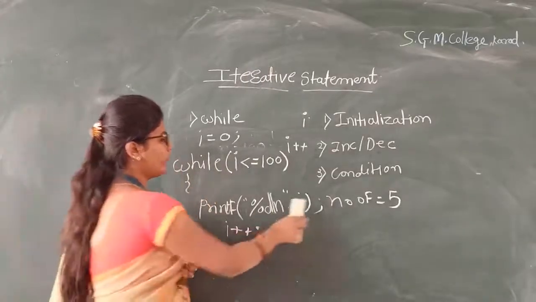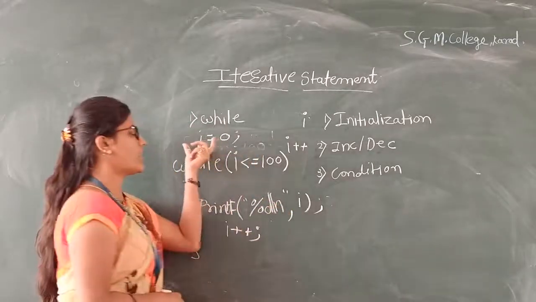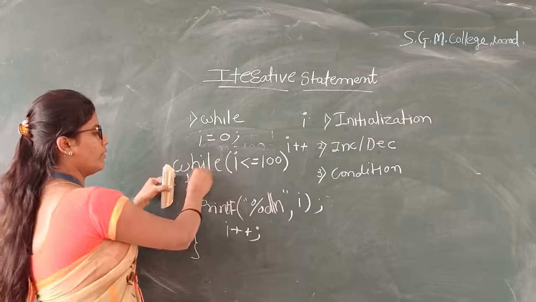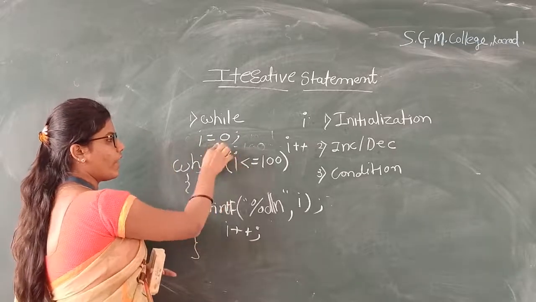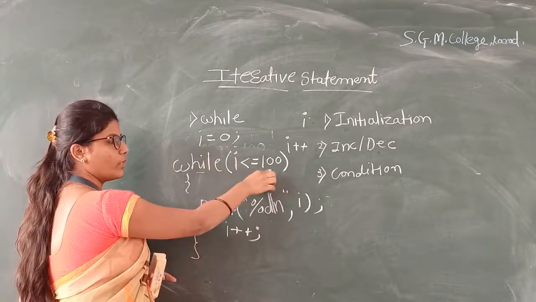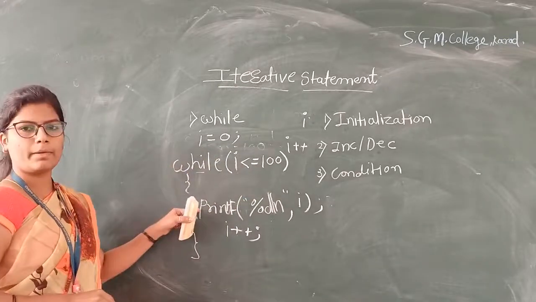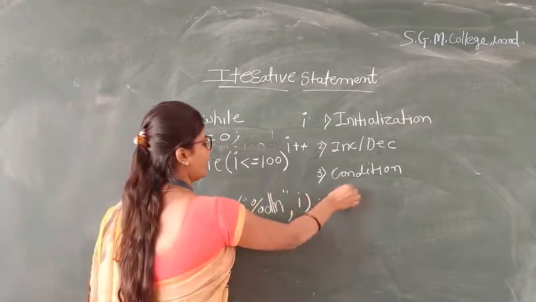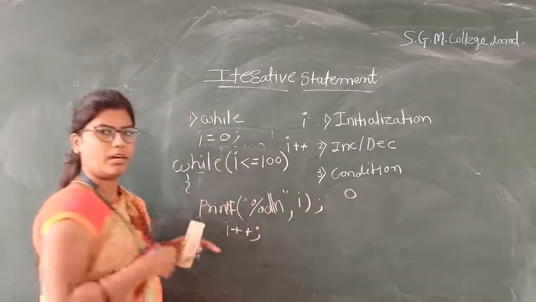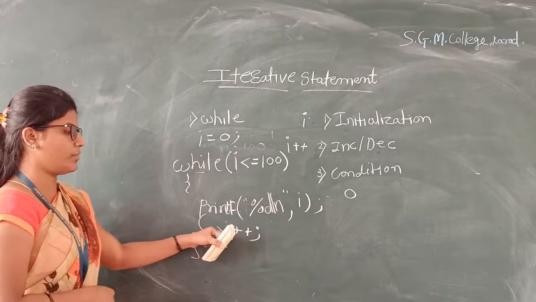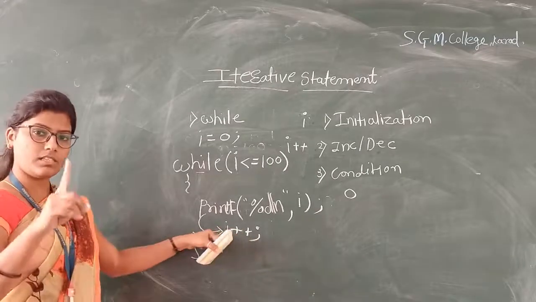Next, let us see how it will be executed. First, we initialize the value to 0. Control goes to the while loop. It will check whether the value of I is less than or equal to 0. Yes, true. So control goes to the printf statement and it will print 0. Then it goes to I plus plus, meaning the value of I becomes 1.